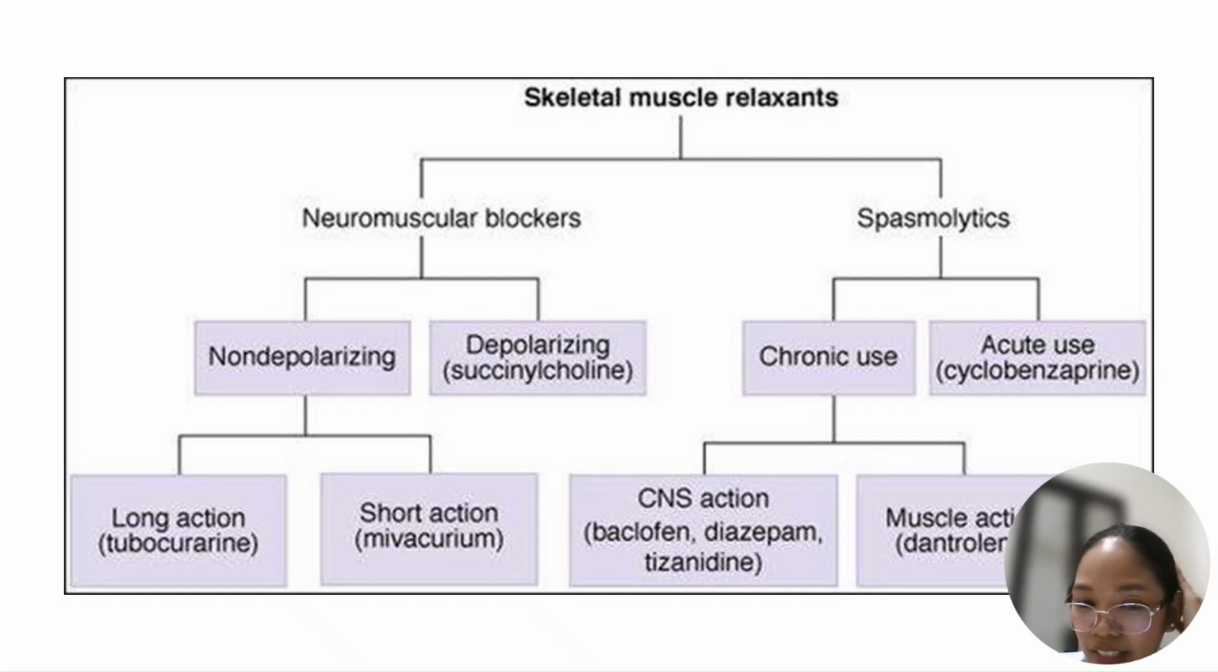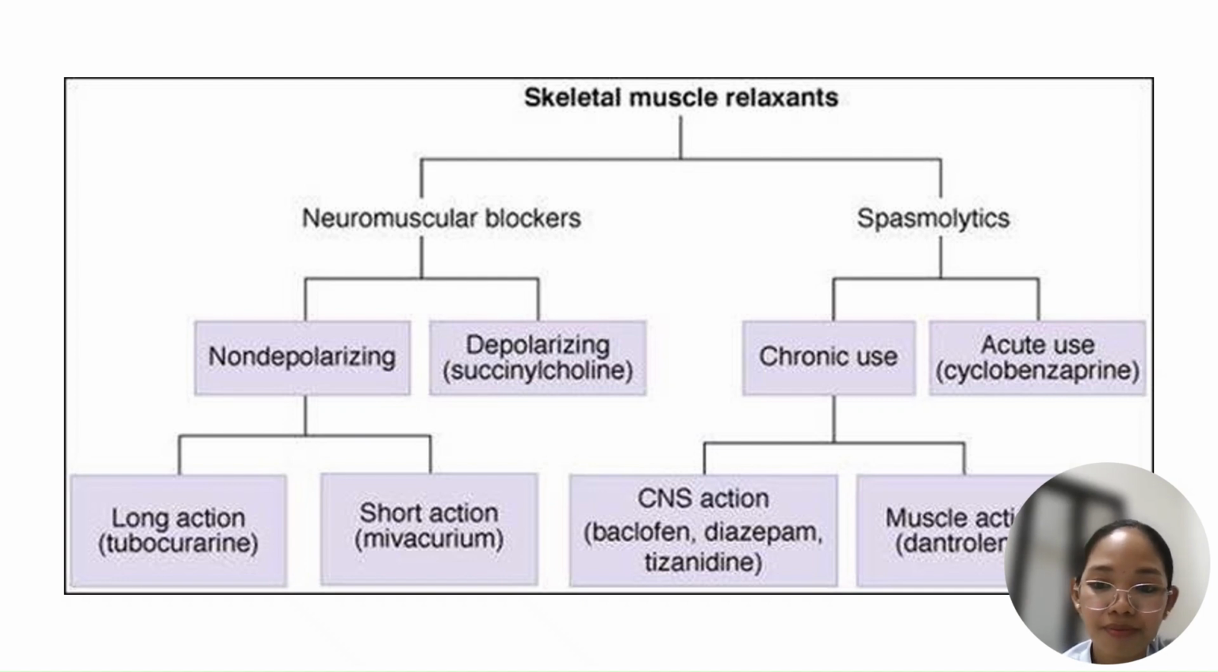So we have your chronic and we have your acute. For acute, we have your cyclobenzaprine. For chronic, it could be central. Your central one is baclofen, which acts on the GABA B receptor. Diazepam, which is a benzodiazepine, acts on GABA A. Tizanidine is an alpha-2 agonist. Take note, alpha-2 agonist. It looks like your clonidine. And then we also have direct acting, directly on the muscle, and that's your dantrolene.